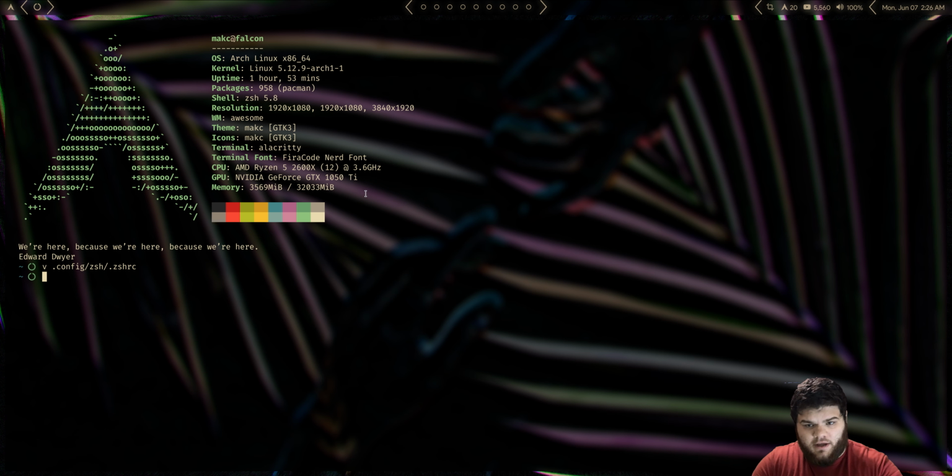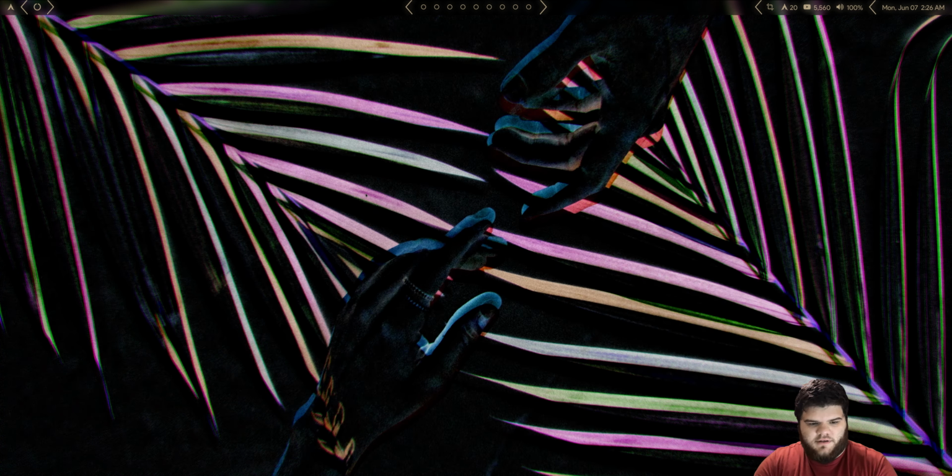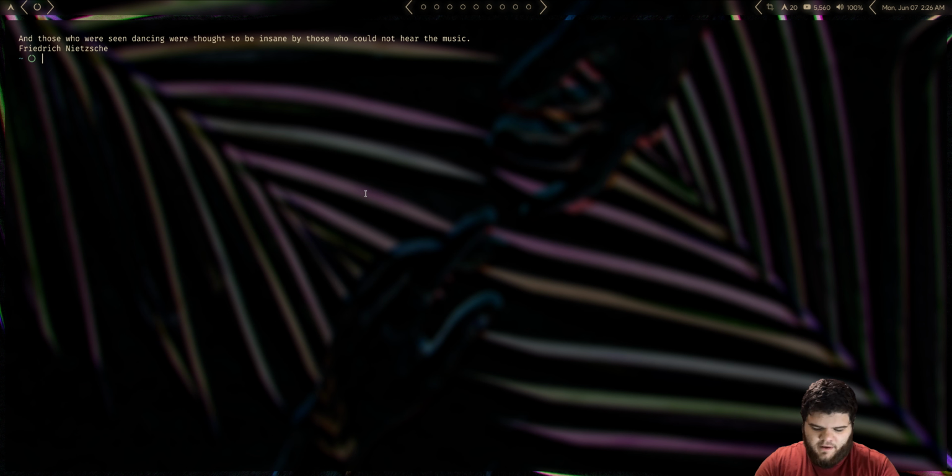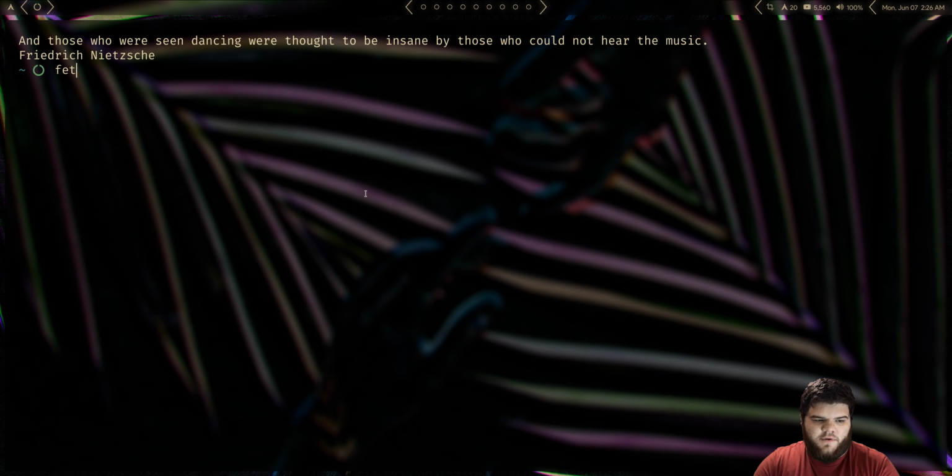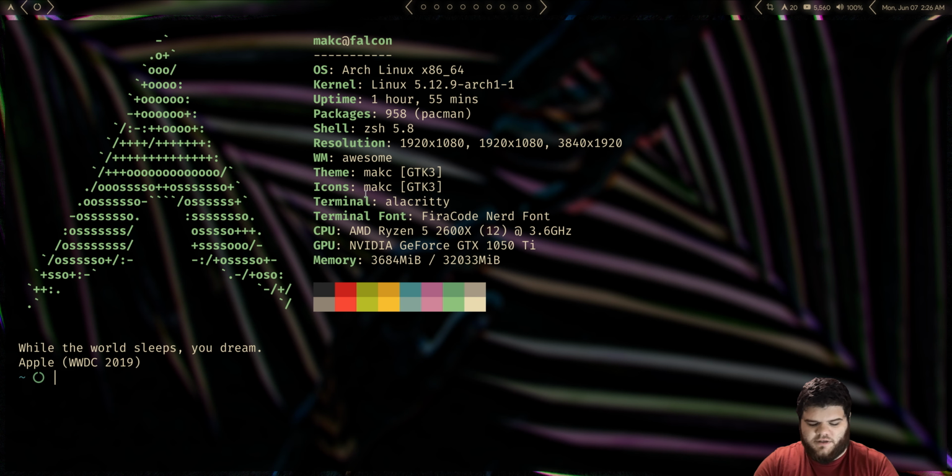I'm going to leave a link in the description for a default config for Neofetch, but whenever you install Neofetch, it should automatically create a config for you. And that config is going to be in config/neofetch/config.conf. And let's go over to a new window here, and I'm just going to open up Neofetch so that we can refresh it and sort of view as we're making changes.